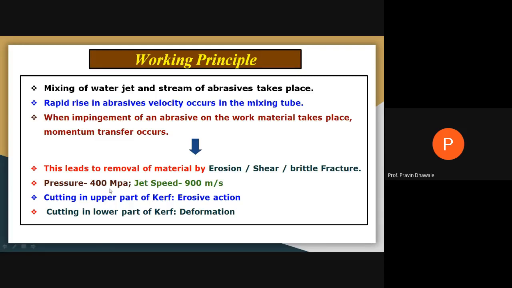Now, how much pressure is required? It will be near about 400 megapascal. It may range from 2,500 to 4,000 bar. That much pressure is required in an abrasive water jet machining process. And the speed of the abrasive water jet will be about 900 to 1000 meters per second. It means we require about 400 megapascal or 4000 bar pressure with a velocity of 900 to 1000 meters per second.